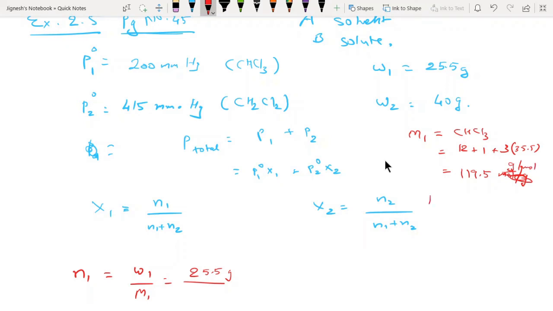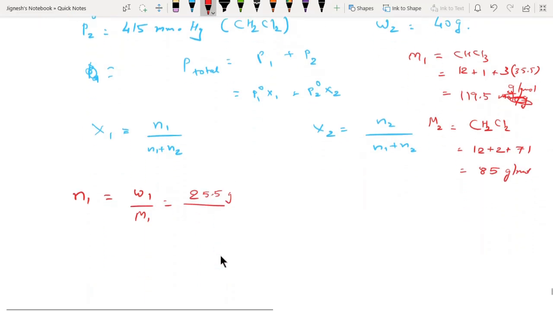Okay, then what is M2? M2 is dichloromethane. Dichloromethane means 12 plus 2 plus 71. It will be 85 gram per mole. So dear students, here the answer will be 119.5, and N2 is equal to W2 upon M2. What is the weight given over here? They have given 40 gram. 40 gram divided by 85 gram.